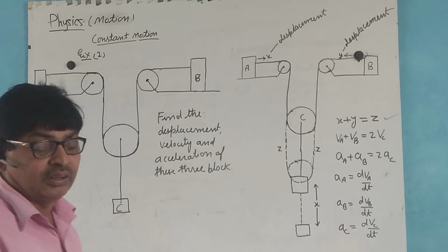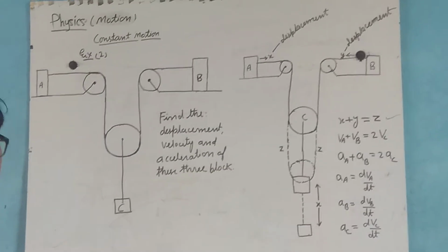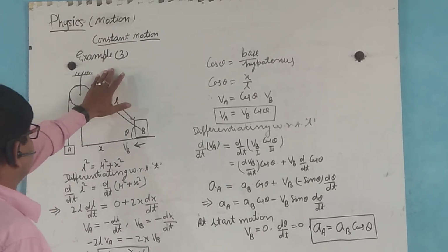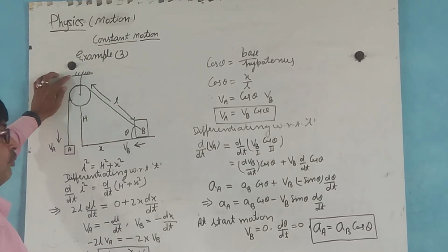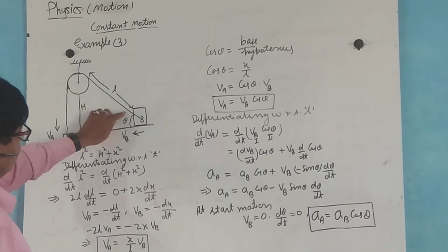Now we take the third example. Here this is a fixed point, this is a pulley, and this is a string.